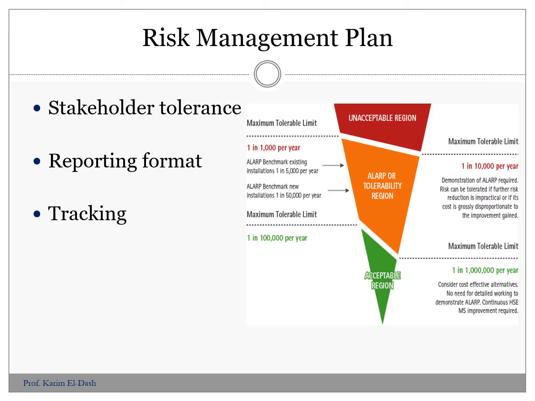That's another explanation for the risks that we have. We have an acceptable region in the green zone and a tolerable region in the orange zone, and we have an unacceptable region. This is the forbidden area that we have in this area.